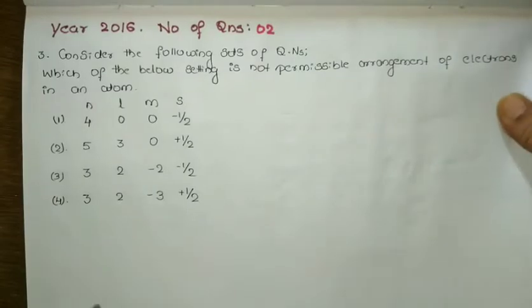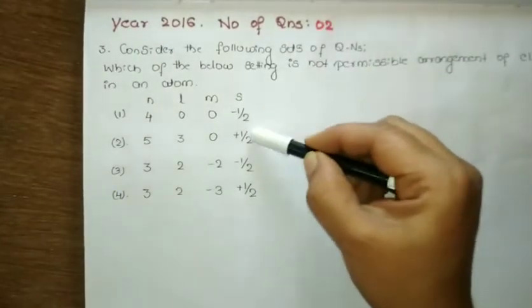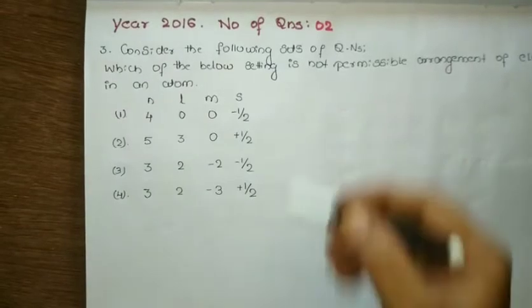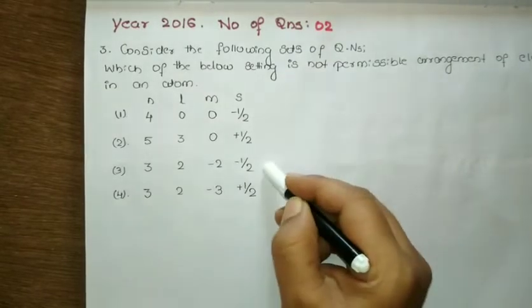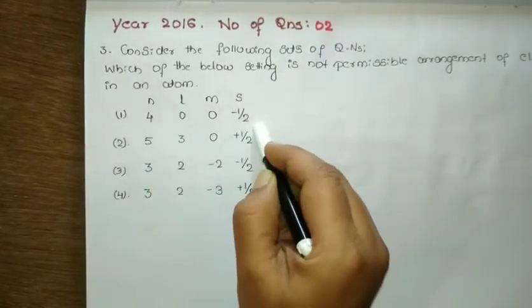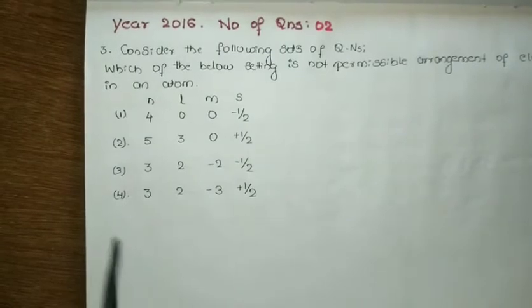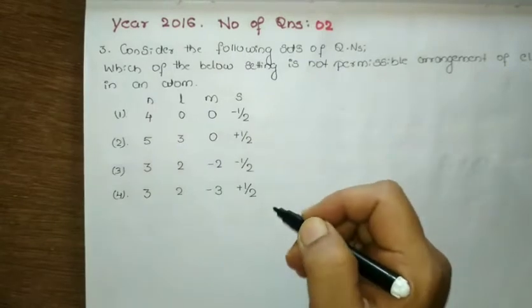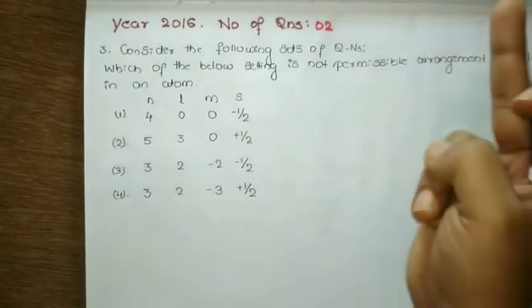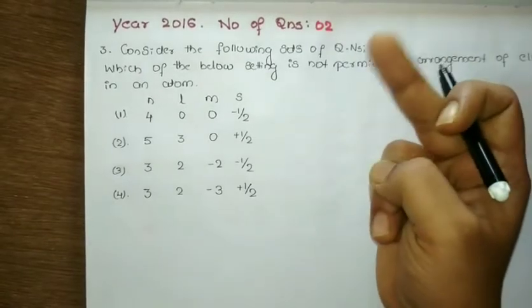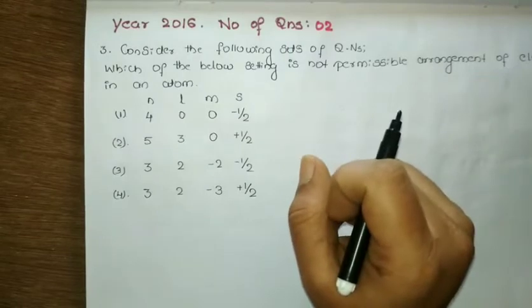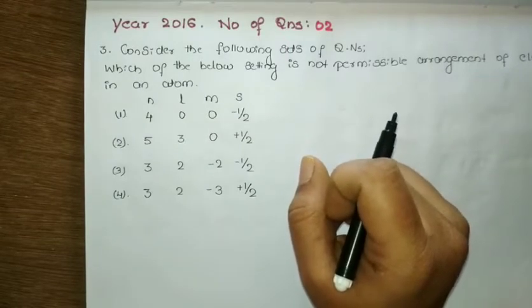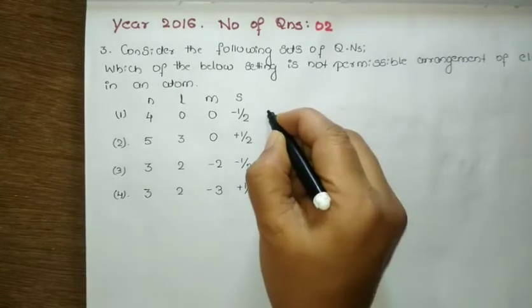You can see here what they have done. They have given four examples, four sets of quantum numbers. If I try to write the orbital using these quantum numbers, we can get an idea of whether the quantum numbers given are correct or not. For this, as I discussed in the first question, you have to remember what the n value and the l value are for the s orbital. It takes hardly five minutes to practice that. Please do remember all the values that I have given here. Now let us go through here.